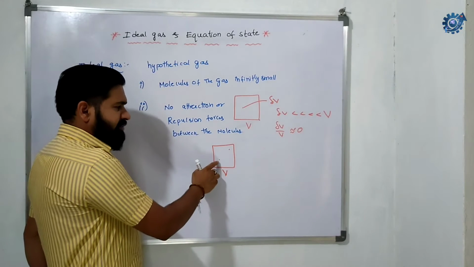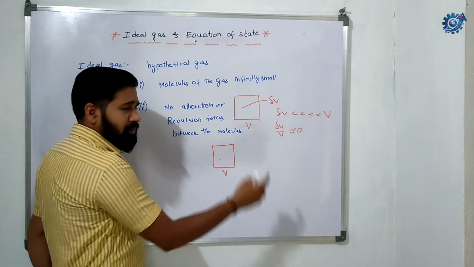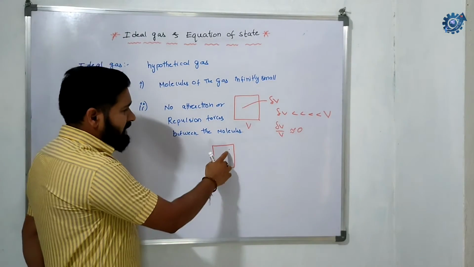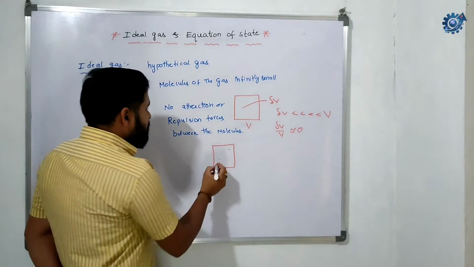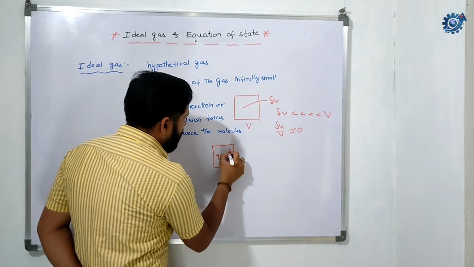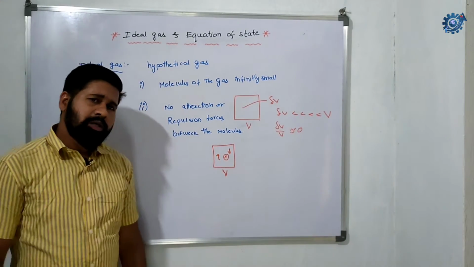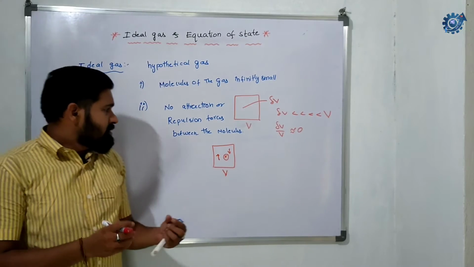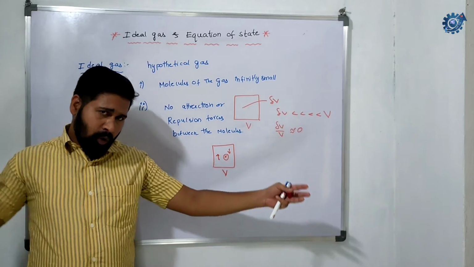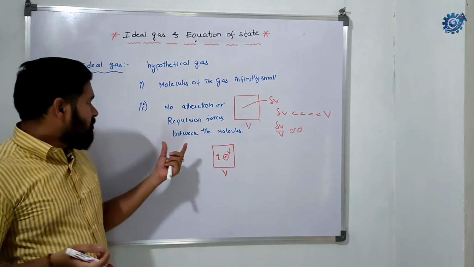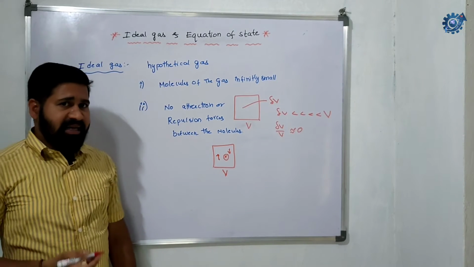This particle doesn't have any effect on the other particle, and the other particle doesn't have any effect on this particle. That means there is no attraction or repulsion forces between them. This is possible when the particles are far apart, meaning the distance between the particles is large, so there will be no attractive or repulsive forces. So this is about ideal gas.